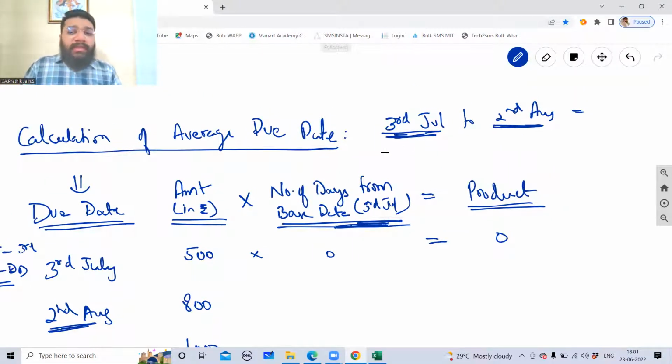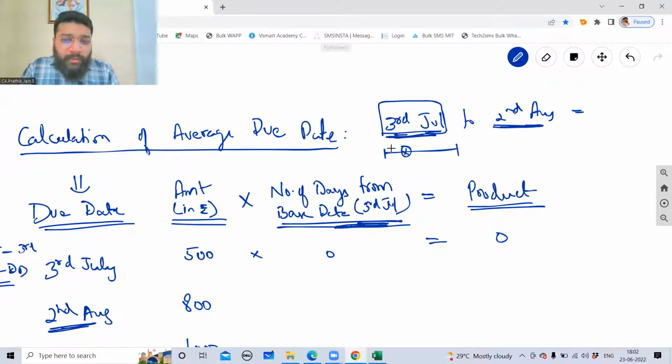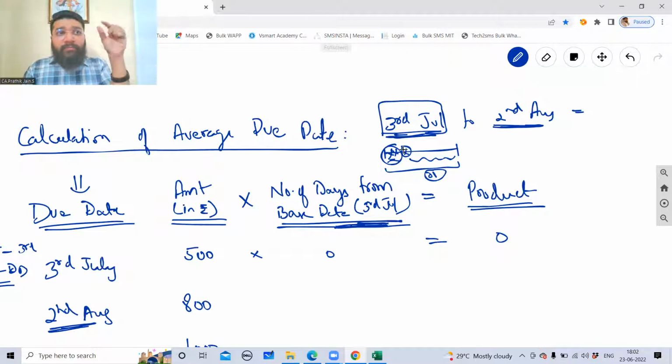In July totally, can I say 31 days are there? In that, the base date starts from 3rd of July. So can I say 3rd of July is coming here? Prior to this, we want to omit this part. We want to ignore this part. So from 31, if I minus this part, can I still get this part? So take your calculator, guys. 31 total days in July minus 3 days, which means 28 days of July.